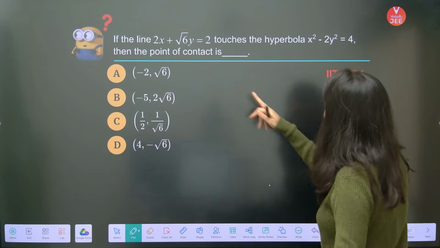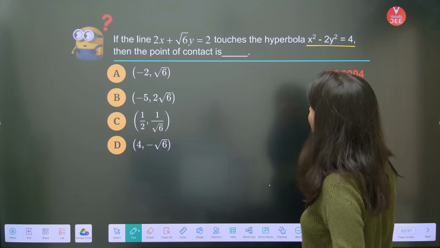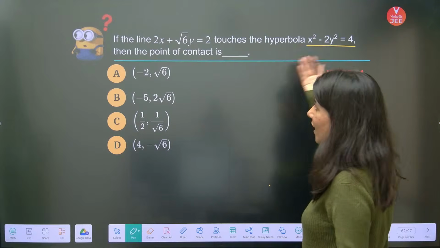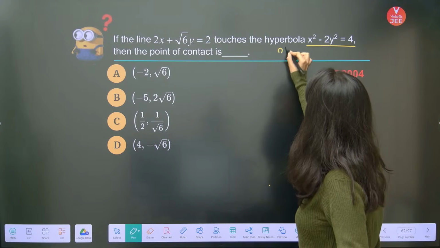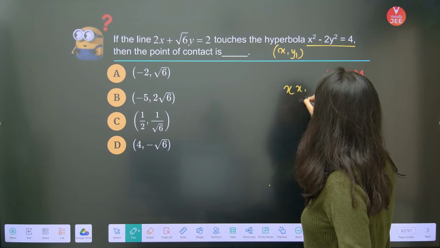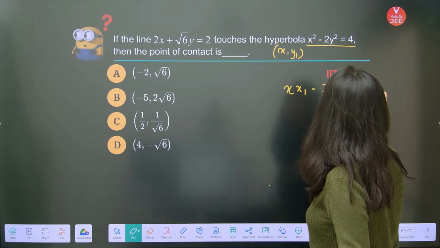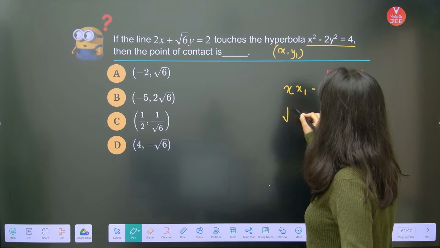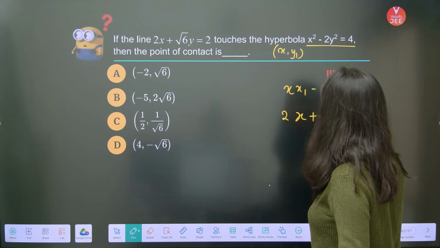The line touches the hyperbola, then the point of contact is what they are looking for. Obviously, again T equals 0 will help. So suppose x1 comma y1 is the point of contact. If I write the equation of tangent, x1 minus 2y1 is equal to 4, and the equation given in the question is 2x plus root 6 y equals 2.